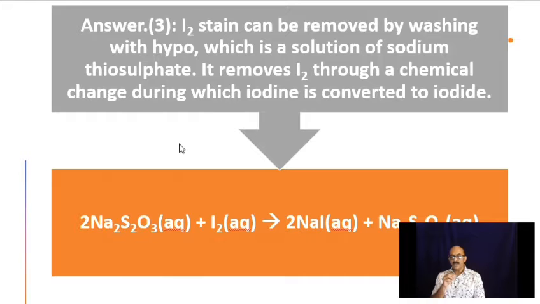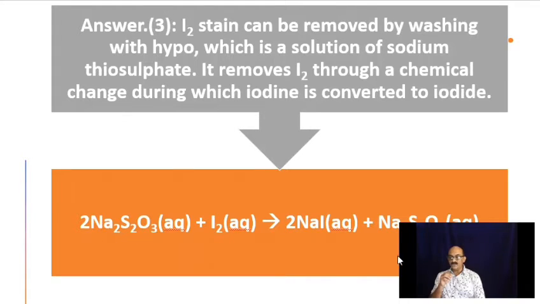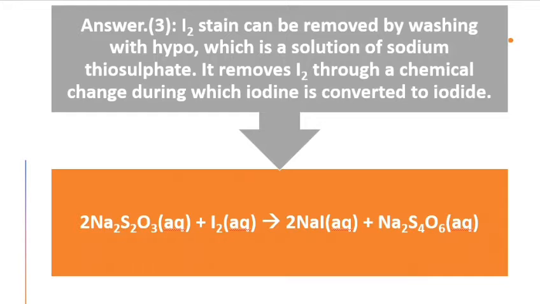I2 stain can be removed by washing with the hypo, which is a solution of sodium thiosulfate. It removes I2 through a chemical change during which iodine is converted to iodide. Equation: 2Na2S2O3 plus I2 (aq) giving 2NaI (aq) plus Na2S4O6. Na2S2O3 is called sodium thiosulfate and Na2S4O6 is called sodium tetrathionate.